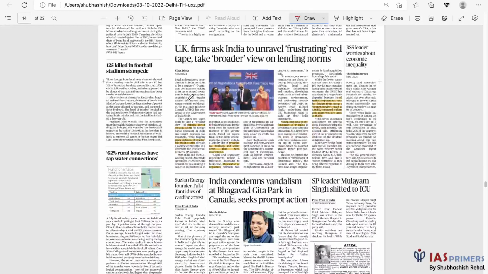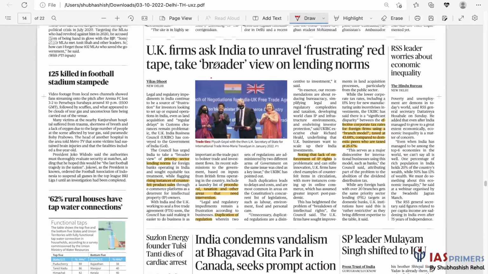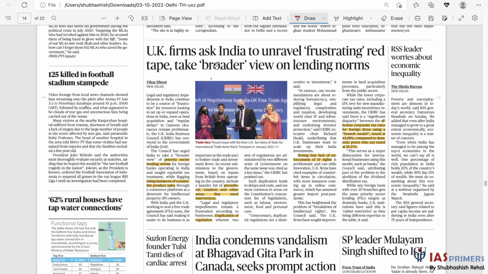UK firm asks India to unravel frustrating red tape and take a broader view on lending norms. Even if UK firms are not there, we're not concerned. What we get is points on the government's performance on ease of doing business. That's what I am interested in. We're not concerned about what UK firms say. I mean, we should be, but from an exam point of view, not.